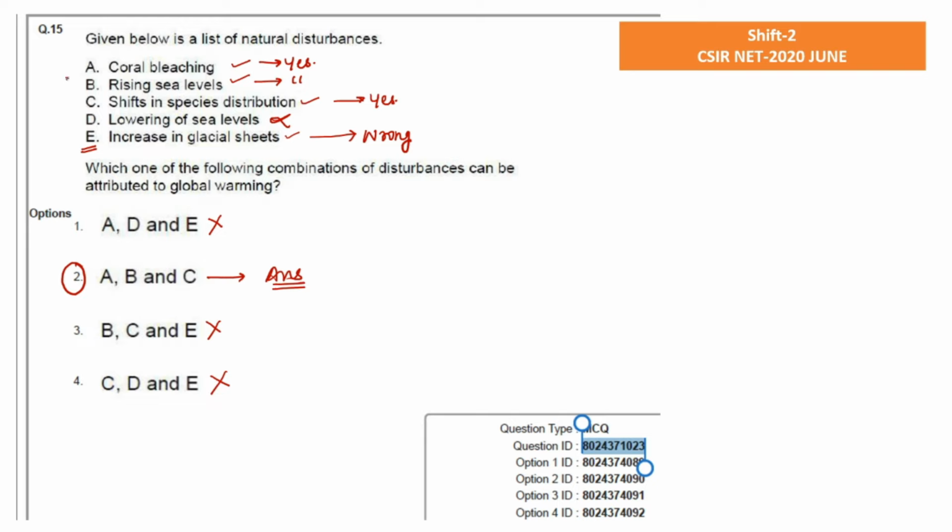So with this we can say that these three options, A, B and C, these three reasons or factors, will be playing their role in enhancing global warming. So our answer is the second option.